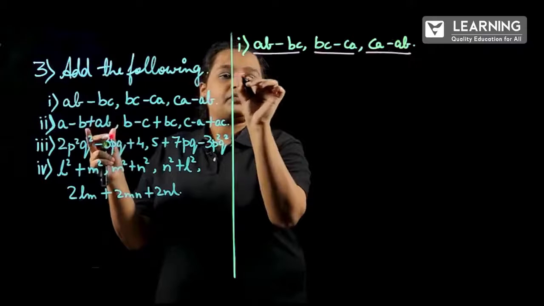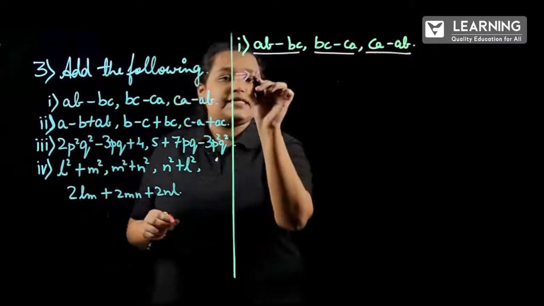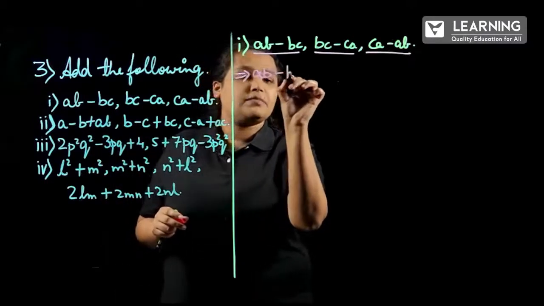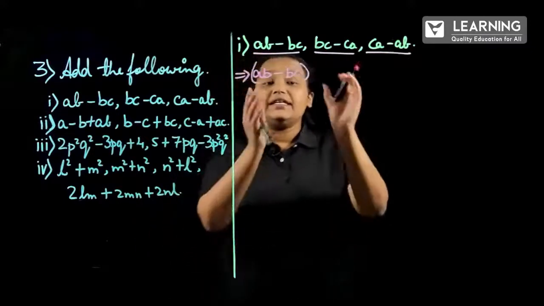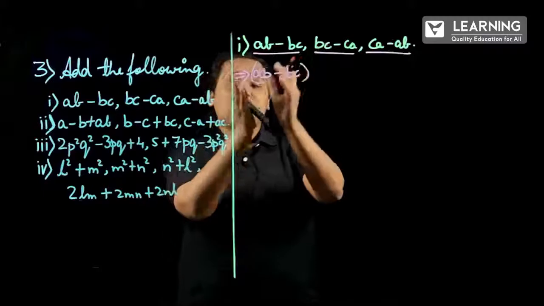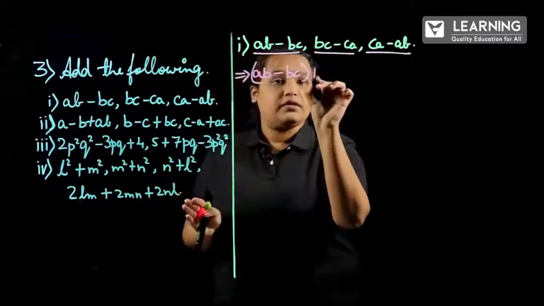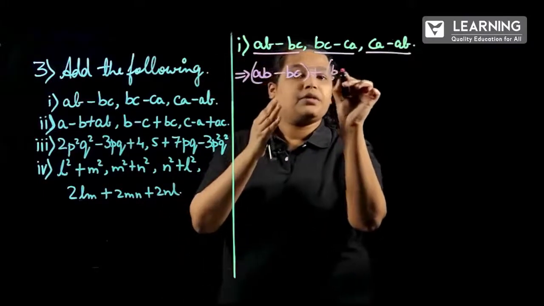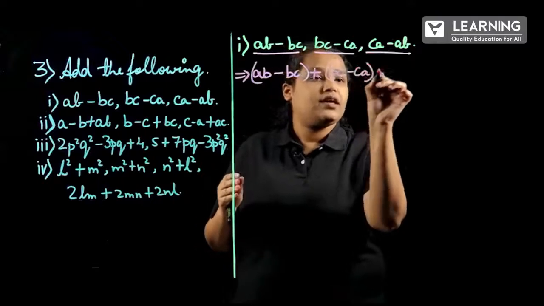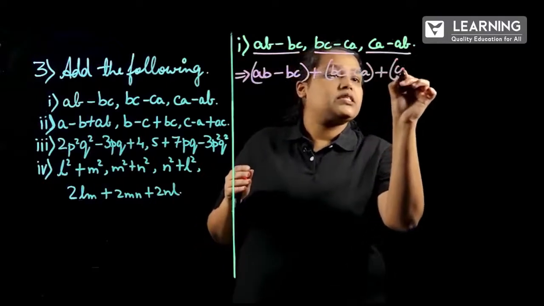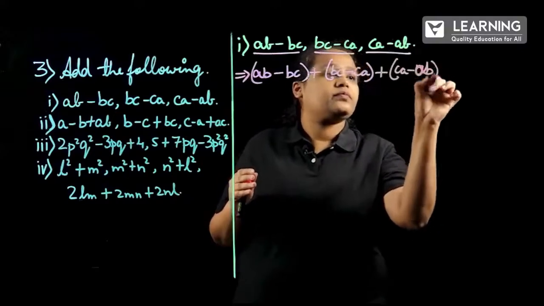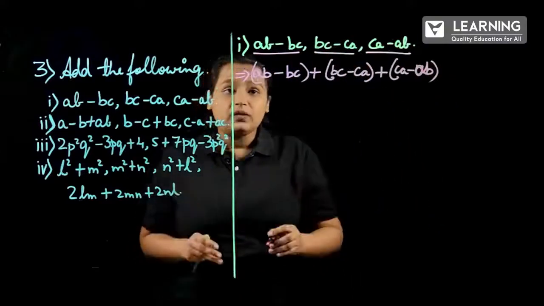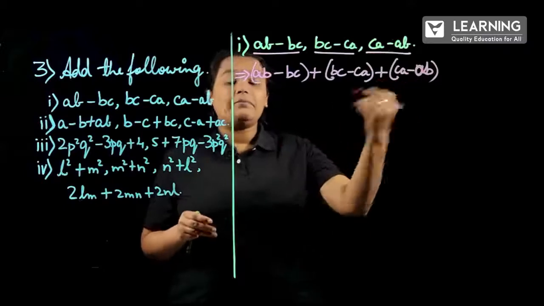So this can be written as AB minus BC. Use the bracket so that you will get the differentiation between one polynomial and the other. Add BC minus CA plus CA minus AB. Correct? So now the next step is we have to remove the brackets.